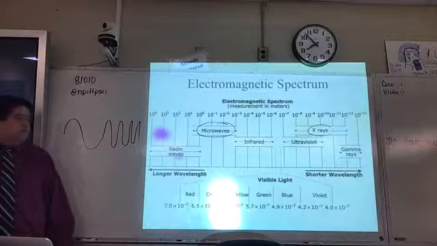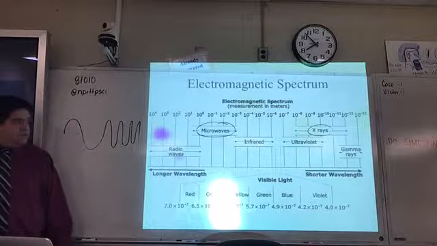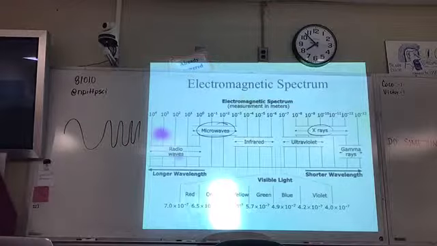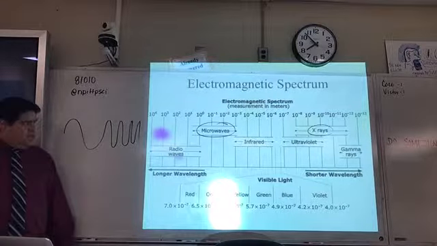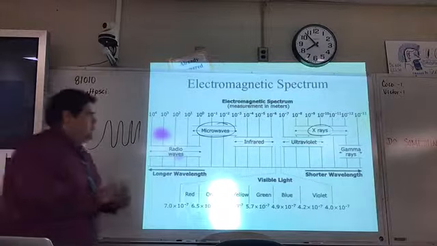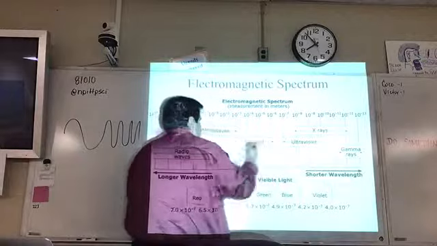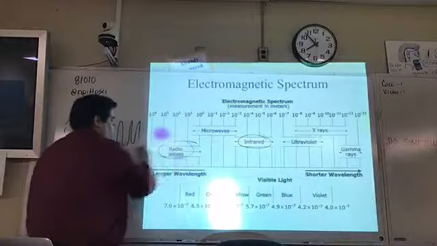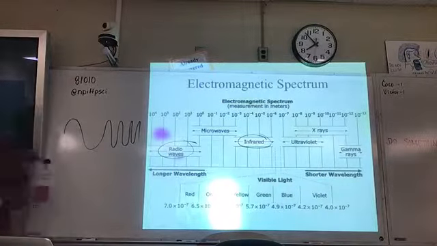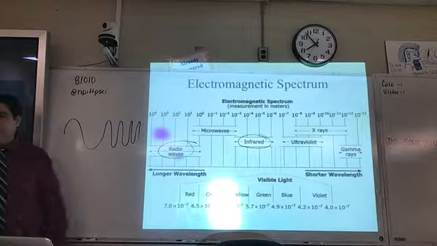Jasmine, see the two words that I have circled? All right. Out of those two words, which one of those has the shorter wavelength? X-rays. All right, that is correct. All right, so let's go here. All right, Nate, see the two words that I've circled? Which one of those has the longer wavelength?